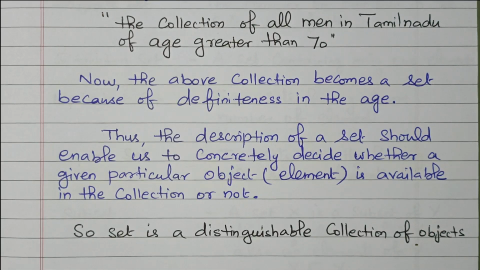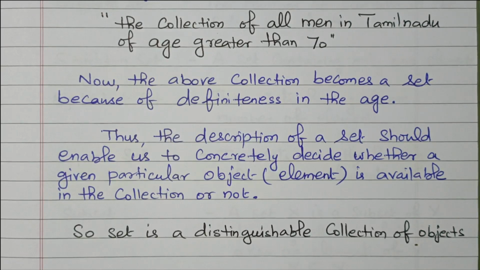We will see what is meant by a set, how it is defined, whether it gives a general idea or is clearly defined. If you have a general idea, that is not considered a set. It will not give the clear-cut idea, right? If we give something clearly defined, for example, red flowers in Ooty garden is clearly defined. Similarly, men in Tamil Nadu with age greater than 70 is clearly defined. Old man in Tamil Nadu is not clearly defined.